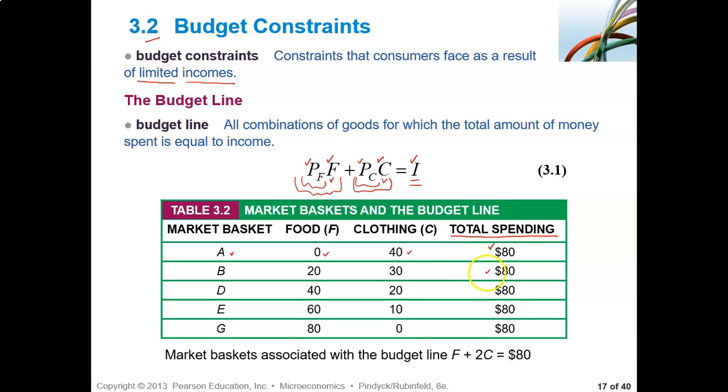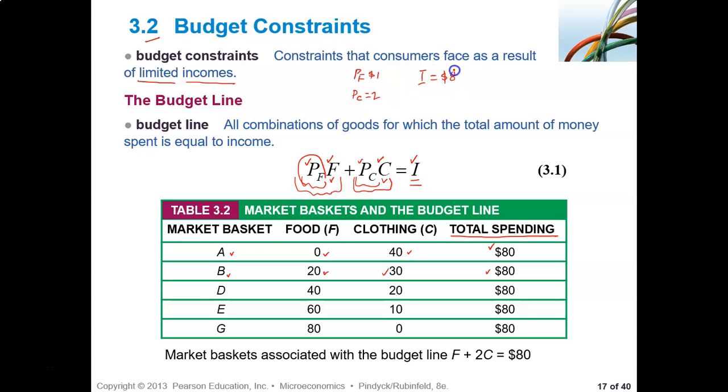This is the $80, and food is 20 and clothing is 30 units in this combination B. So this one is telling us the budget line is here. In this case, price of food, if we follow that, is initially $1, and price of clothing is $2.